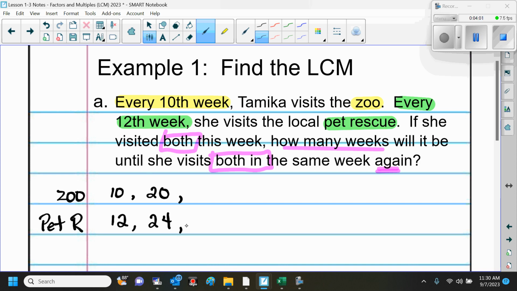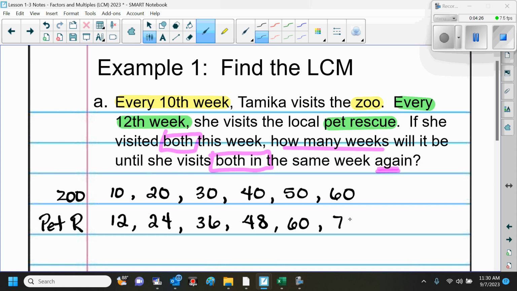The next one is 30 and 36. And then the next one is 40 and 48. So far there's no matching up, right? Okay, let's see. Then we've got 50 and 60. And then we've got 60 and 72.